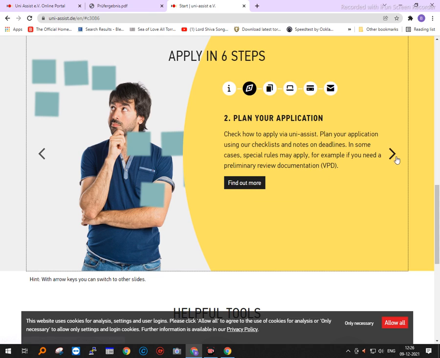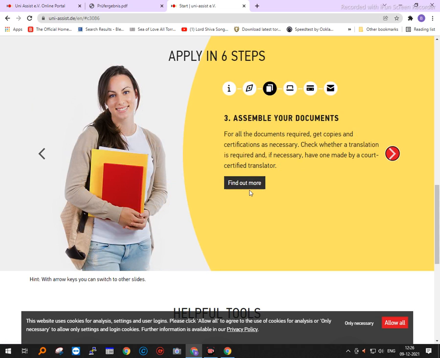If you just click on this, find out more. Now once you have planned your application, the third step will be the assembling of your documents. All the documents required, getting the copies and certifications, checking whether the translation is required or not, and if at all you are meeting the requisites.